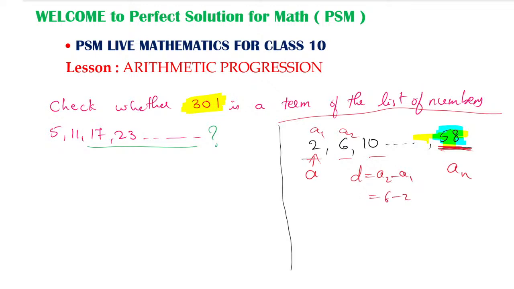So 6 minus 2 is 4. So d is 4 and a is 2. So we can use the an formula: an is equal to a plus (n minus 1) into d, because we want to find the n value.